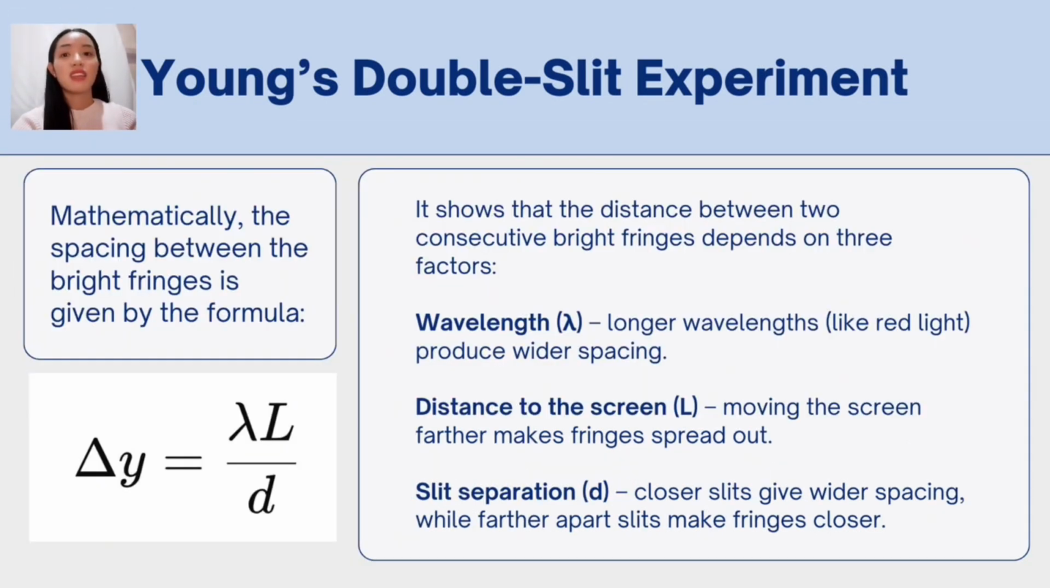Mathematically, the spacing between the bright fringes is given by the formula, where lambda is the wavelength of light, L is the distance from the slits to the screen, and D is the distance between the slits. So this experiment perfectly demonstrates the principle of wave interference, which is the overlapping of two or more waves in space, resulting in regions of reinforcement, or bright fringes, and cancellation, or dark fringes. It connects directly to the idea that light, sound, and even water waves all follow the same interference principle.